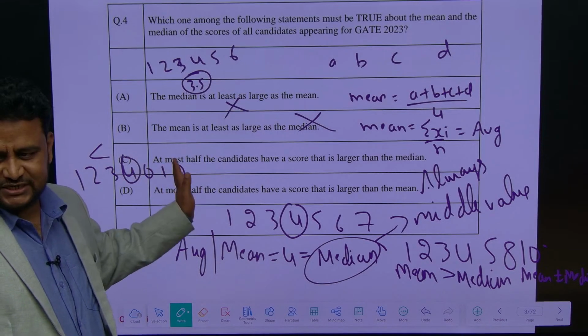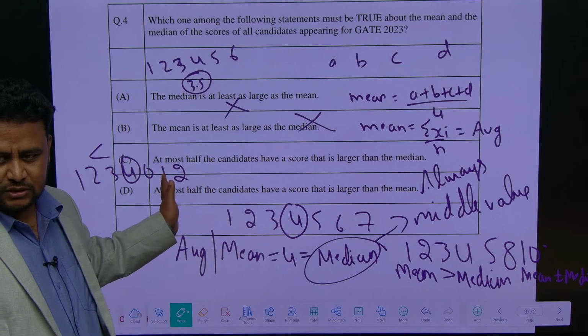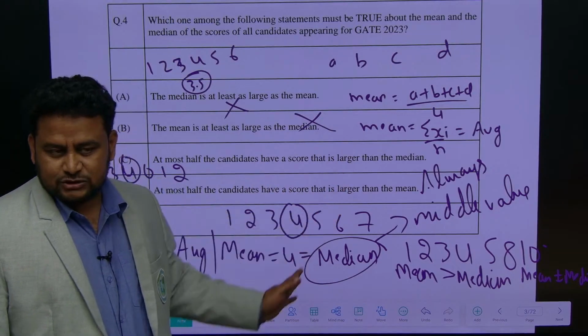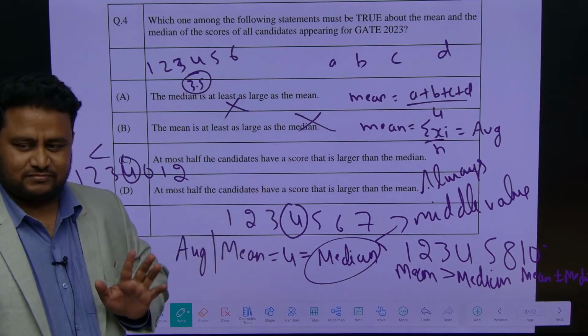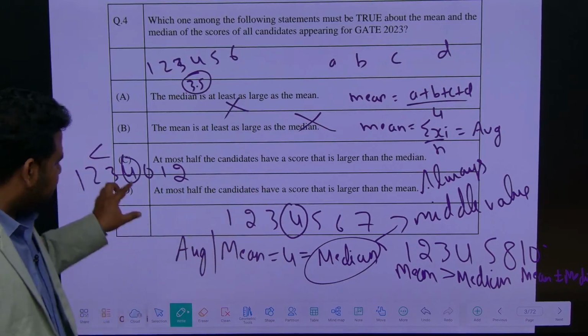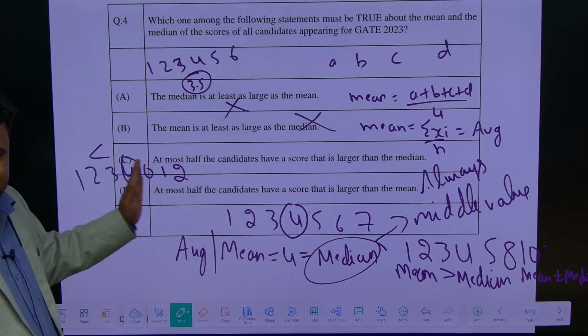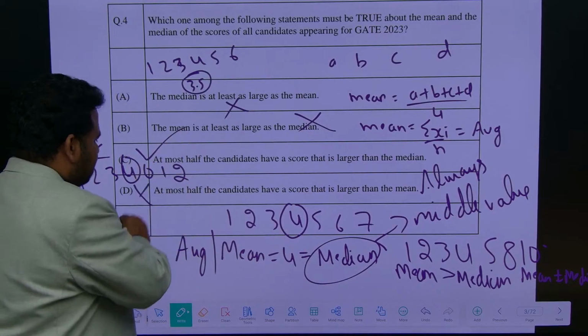At most is what it is telling. At most means it can be 0, 1, 2, 3, anything like that. At most half the candidates have a score that is larger than the median. It is not telling exactly half the candidates. If they were telling exactly half, then it would be wrong, because that will not hold good. At most means this is correct. So, this is the right answer and this is the wrong answer.